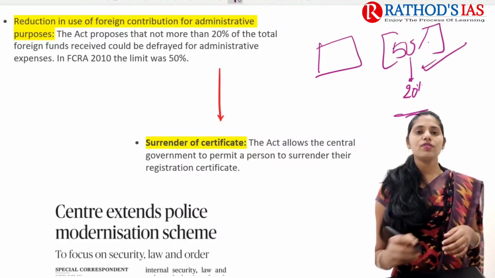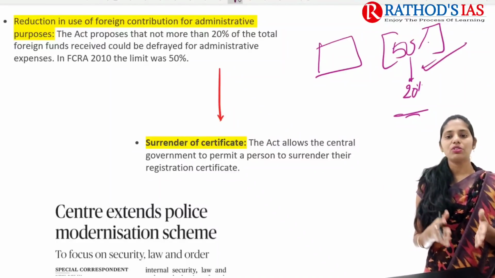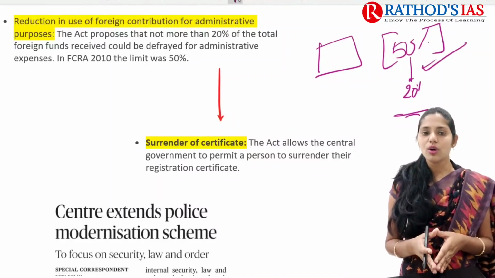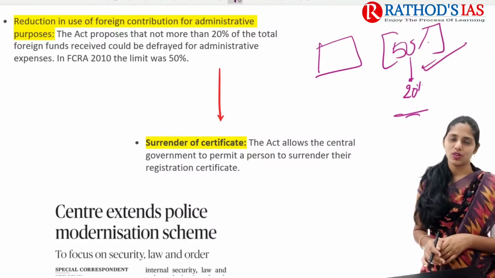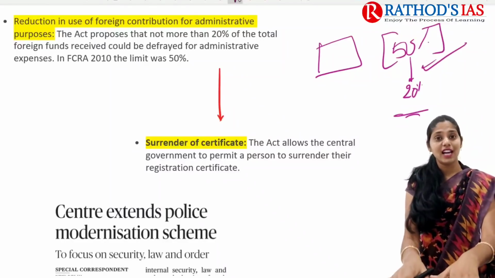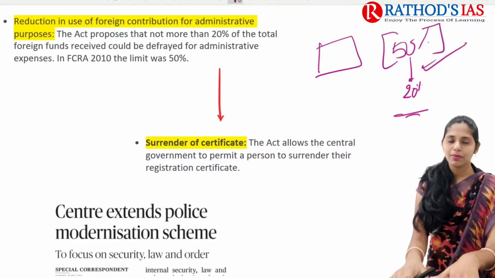And next one is surrender of certificate. So this act also says that the central government can permit a person to surrender their registration certificate as well. So these are some important things that you can remember.